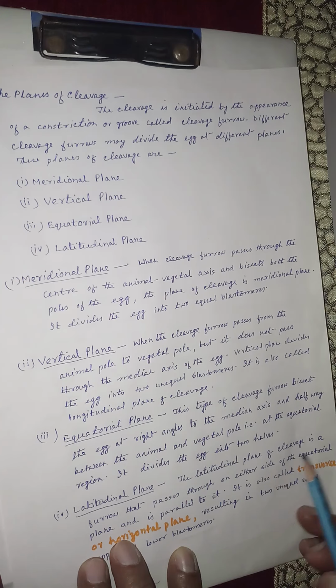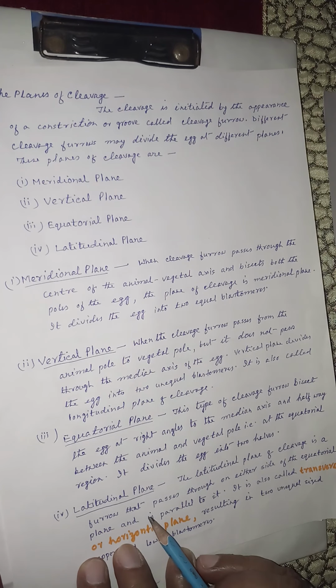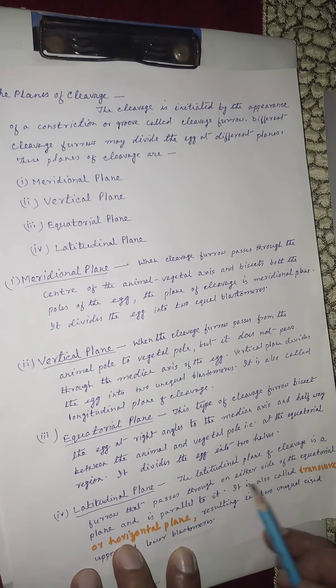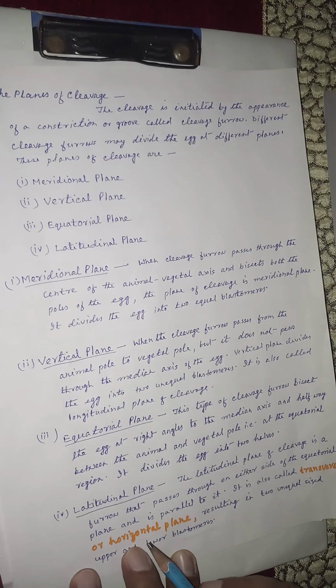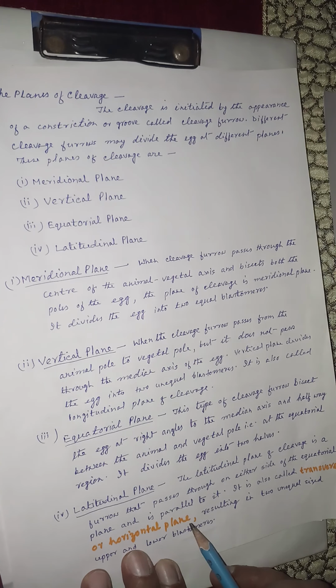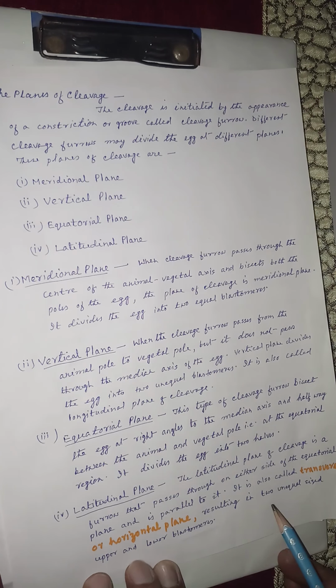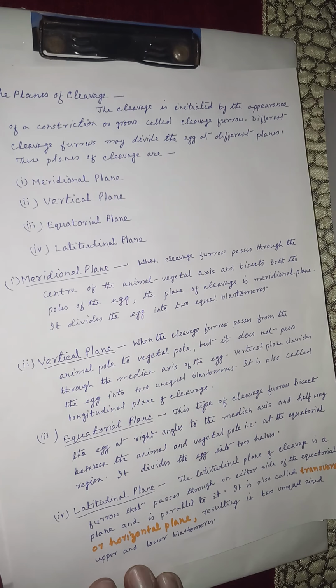Now coming to the latitudinal plane. The latitudinal plane of cleavage is a furrow that passes on either side of the equatorial plane and is parallel to it. It is also called the transverse or horizontal plane, resulting in two unequal sized upper and lower blastomeres.